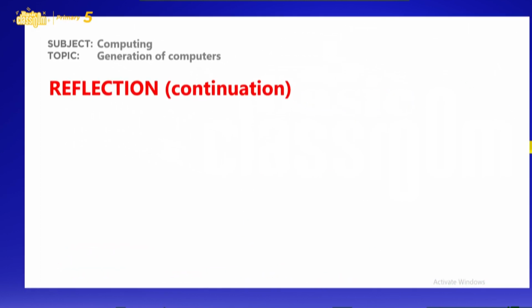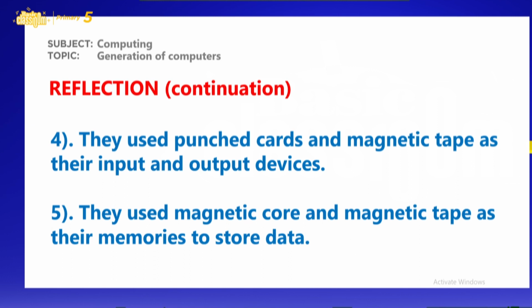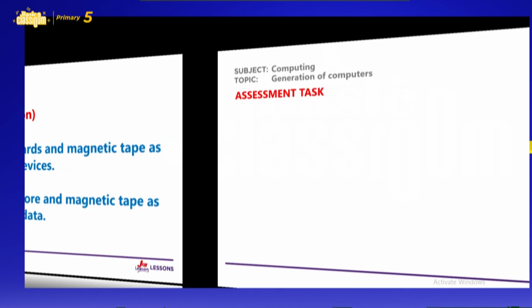Then we have the fourth one. The second generation computers use punch cards and magnetic tape as their input and output devices. Then the fifth one, they use magnetic core and magnetic tape as their memories to store data.